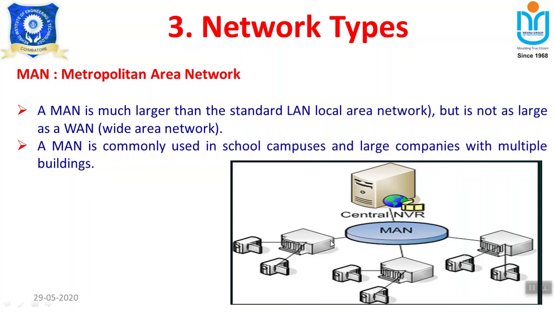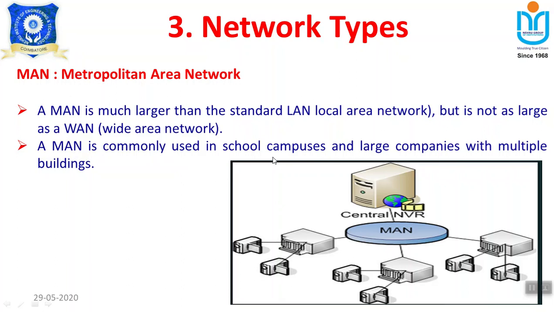Here this is one building. For example, this may be available in one location of the city, this location is available in another location of the city, and this may be available in another location of the city. So all these 3 locations can be interconnected by using a metropolitan area network. In turn it will be connected to the server to process the information. So a MAN is much larger than a standard LAN, that is a local area network, but it is not as large as a WAN. It is lesser than a wide area network.